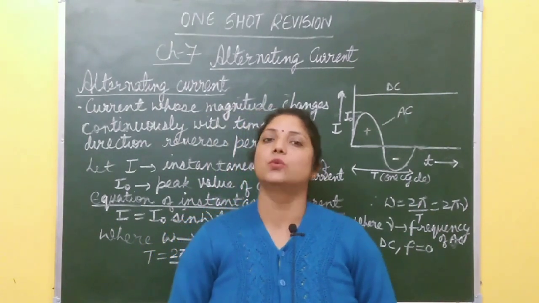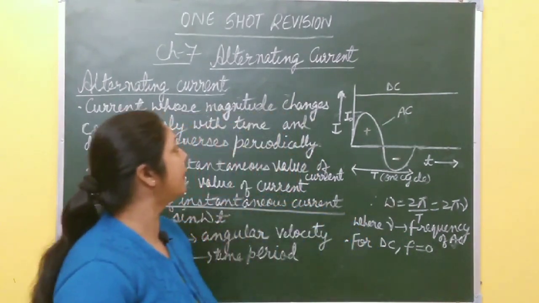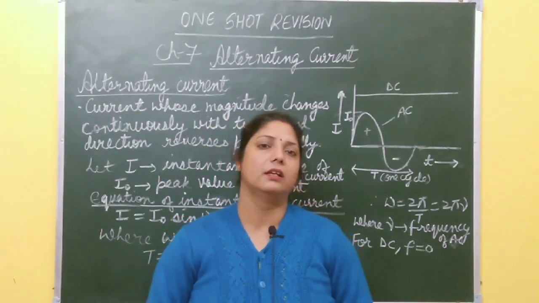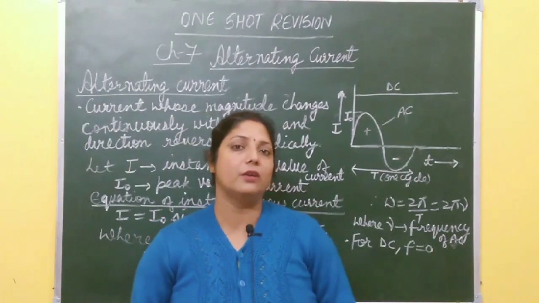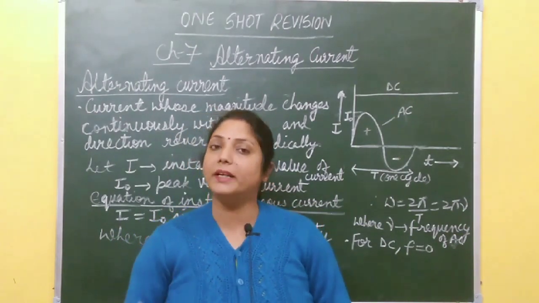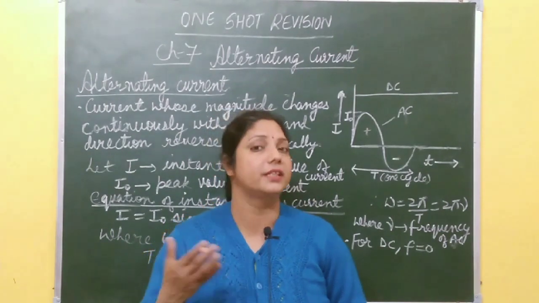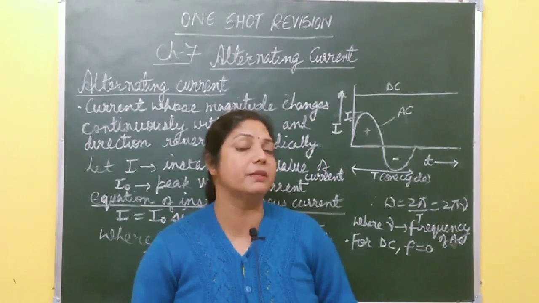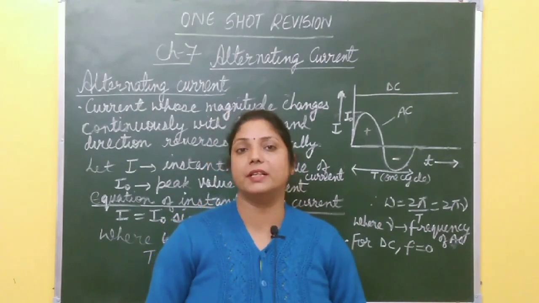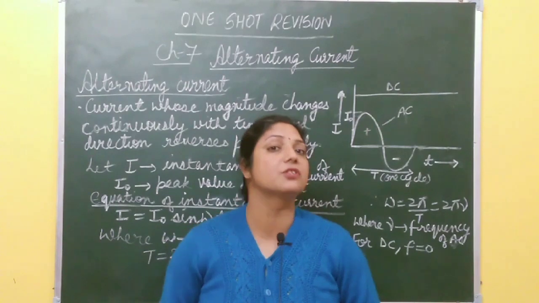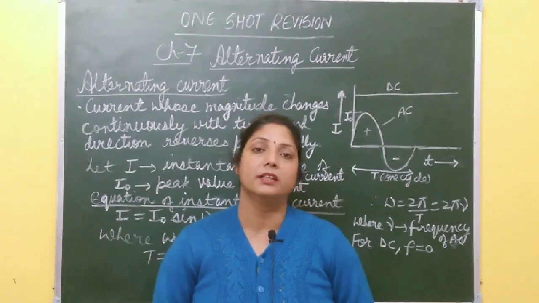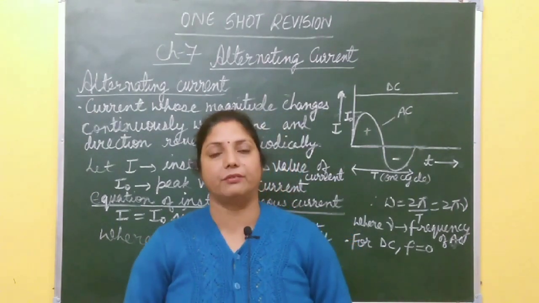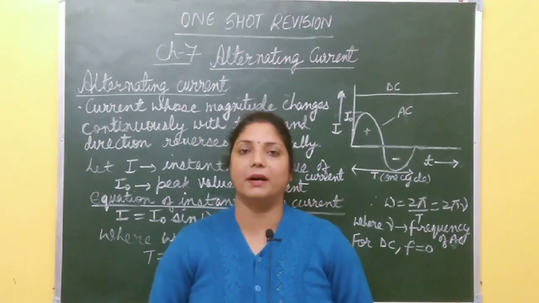Today I am going to start one short revision of chapter 7, that is alternating current. In this chapter there are many important topics like RMS value or root mean square value of alternating current or voltage, what happens when alternating current passes through a resistor, inductor or capacitor, or when it passes through the combination of these three, it means LCR circuit. After that we will discuss important topics, that is sharpness of resonance and quality factor. Then last, transformer and generator, and all these topics are important, right? So I will discuss each topic one by one.